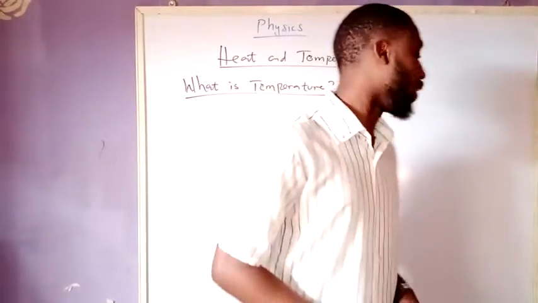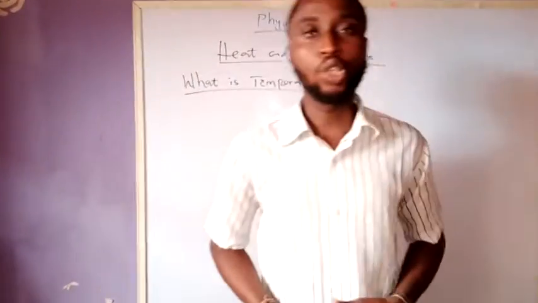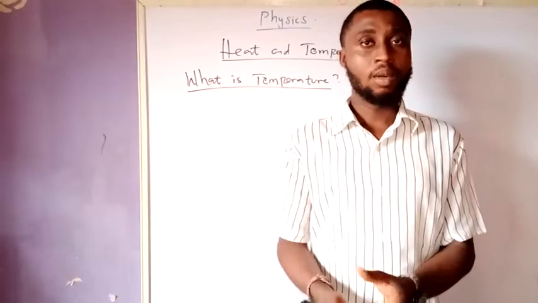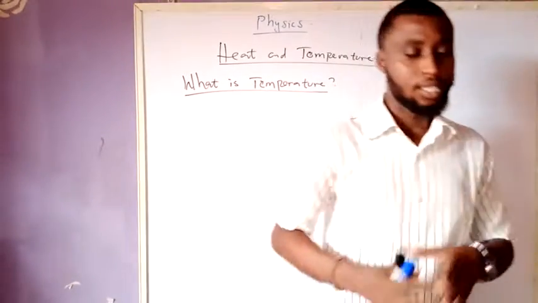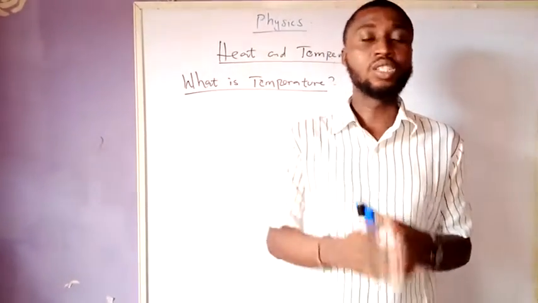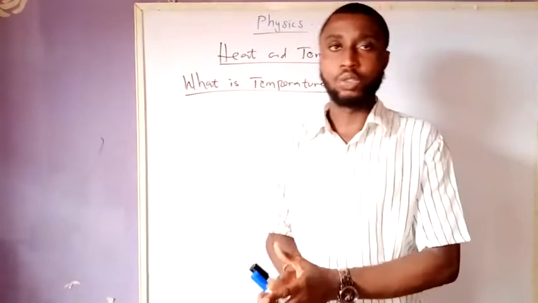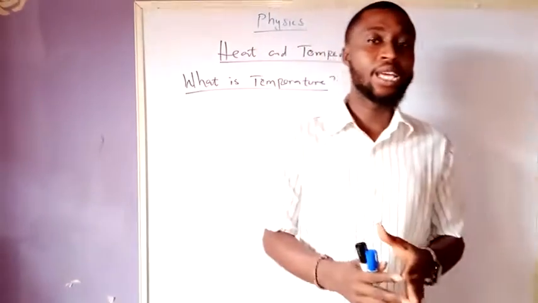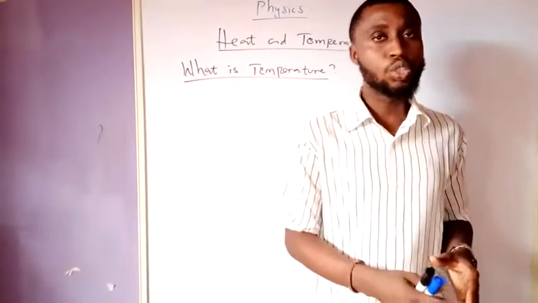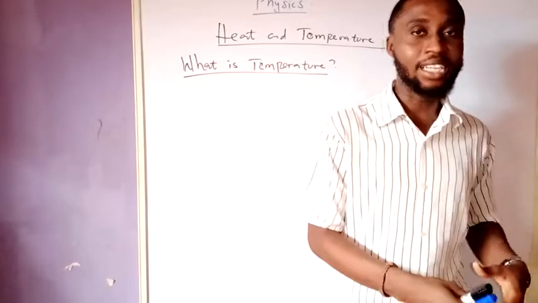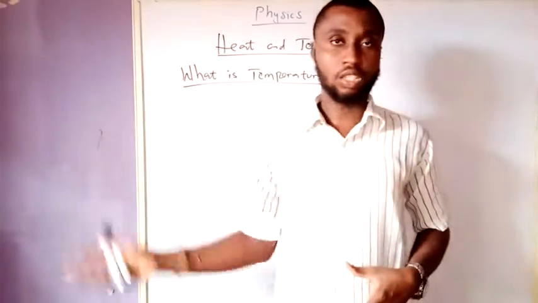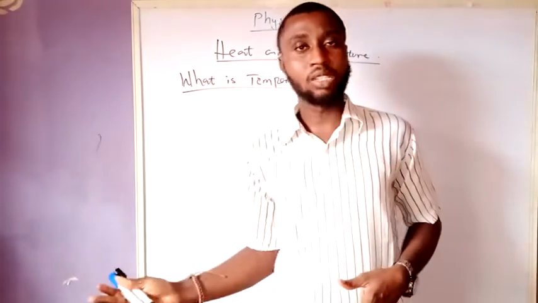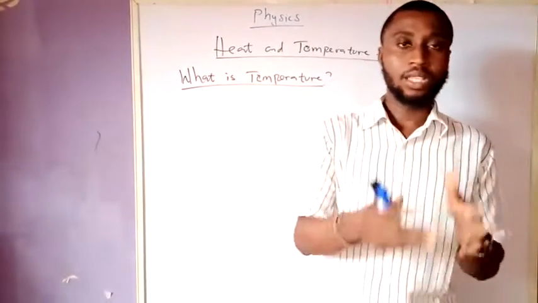So both heat and temperature will always coexist. But it is important for me to say that heat is not a measure of temperature, because some objects might appear to be cold on the inside and actually be hot outside, while some can be hot outside but cold inside.